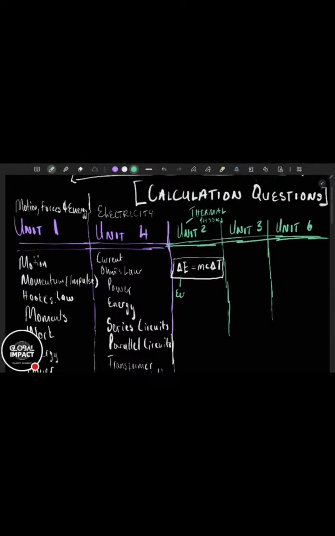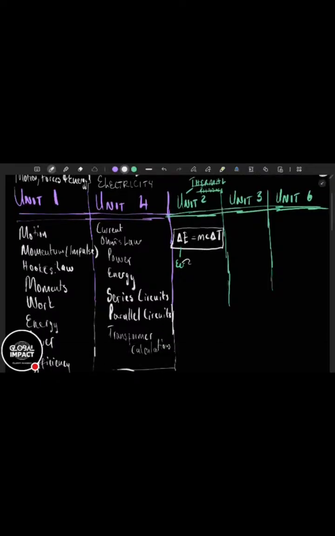Unit 2 is thermal physics. You see them talk about heat and all these other things. And they'll ask you to calculate energy transferred, or they'll ask you to calculate specific heat capacity or whatever. Here are the things, okay? The things that they'll ask you. They'll ask you one of the things in this formula.